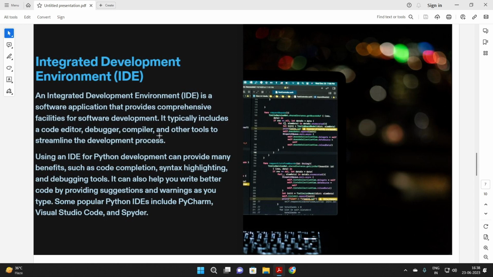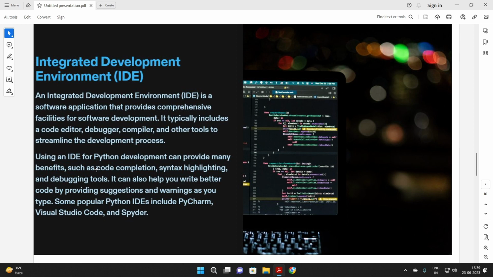Guys, if we are practicing programming on an IDE, it has many tools like code editor, debugger, compiler, etc. When we get to the lines of code, we will easily understand all these terms. Using an IDE for Python development provides many benefits such as code completion, syntax highlighting and debugging tools. It can also help you write better code by providing suggestions and warnings as you type. Some popular Python IDEs include PyCharm, Visual Studio Code and Spyder.